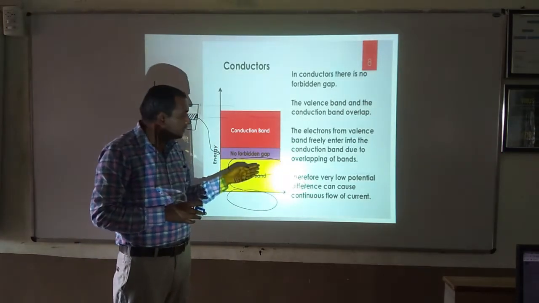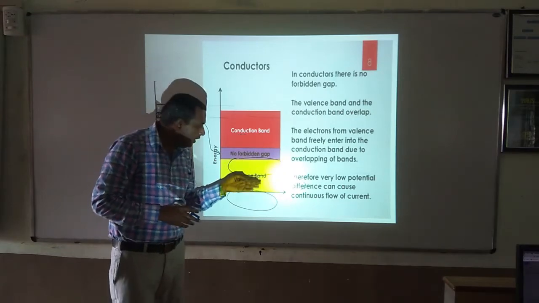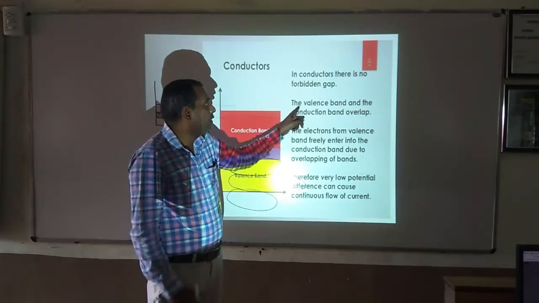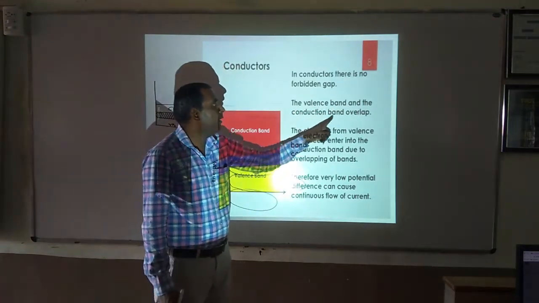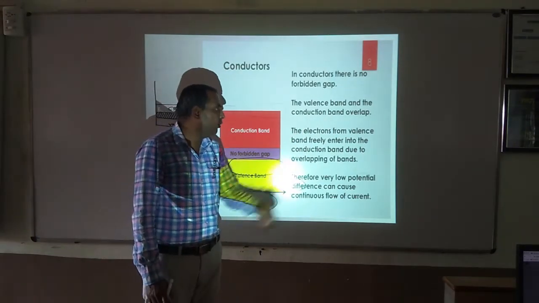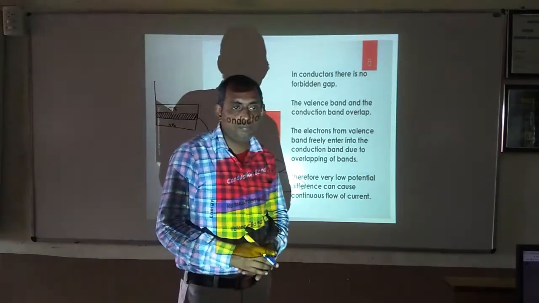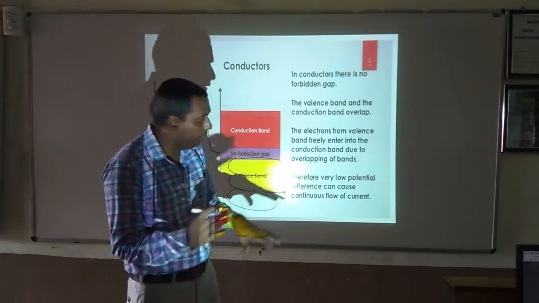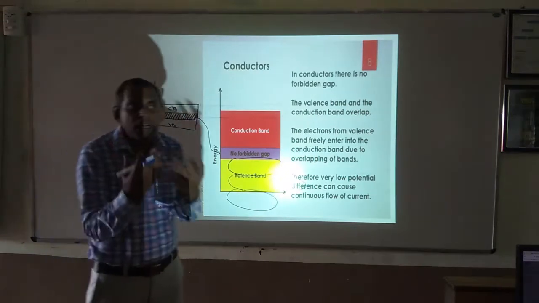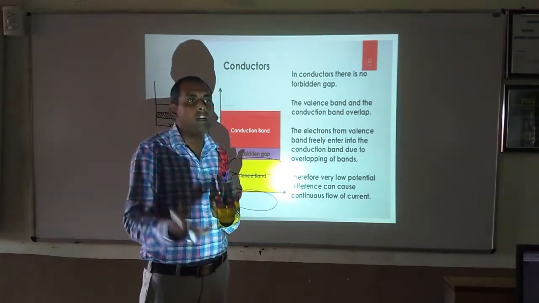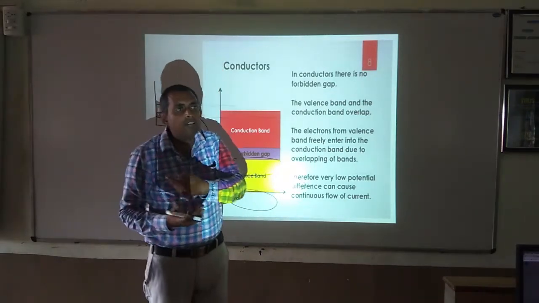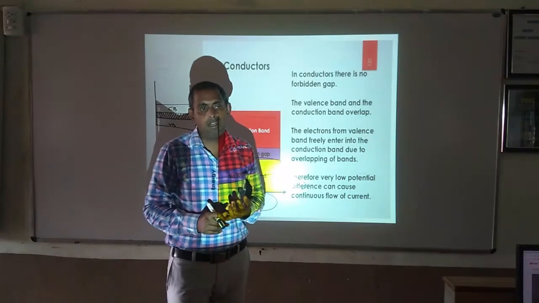Then the electrons easily go from the valence band to the conduction band because there is no energy gap. The electrons from the valence band freely enter into the conduction band because of the overlap of the conduction band and valence band. Fine. So first of all, understand what conductors are. Conductors are those substances which easily allow the electrons to pass through them. That's why they are conductors.